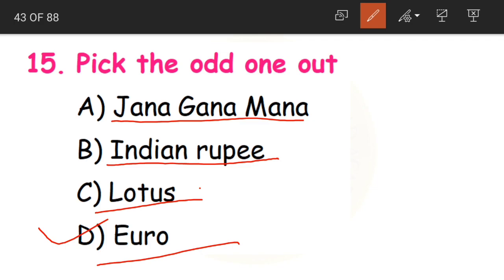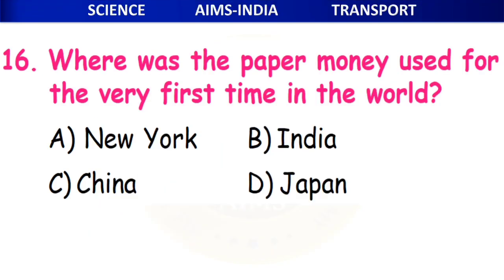Why? Because euro is a European country's currency. Clear? Whereas lotus, Indian rupee and Jana Gana Mana, these three are our national symbols: our national flower, national currency and national anthem. So they belong to our country, and euro does not belong to our country. That is why D is the correct answer. Clear, children?